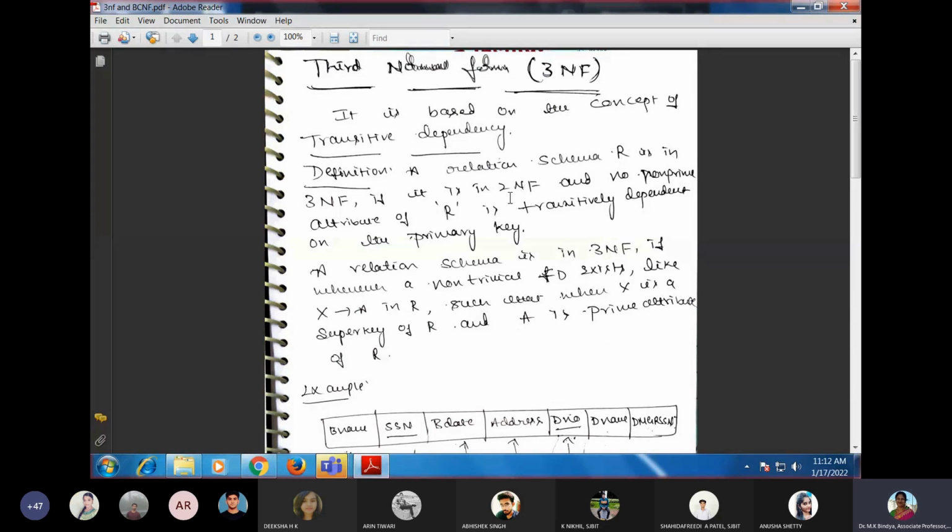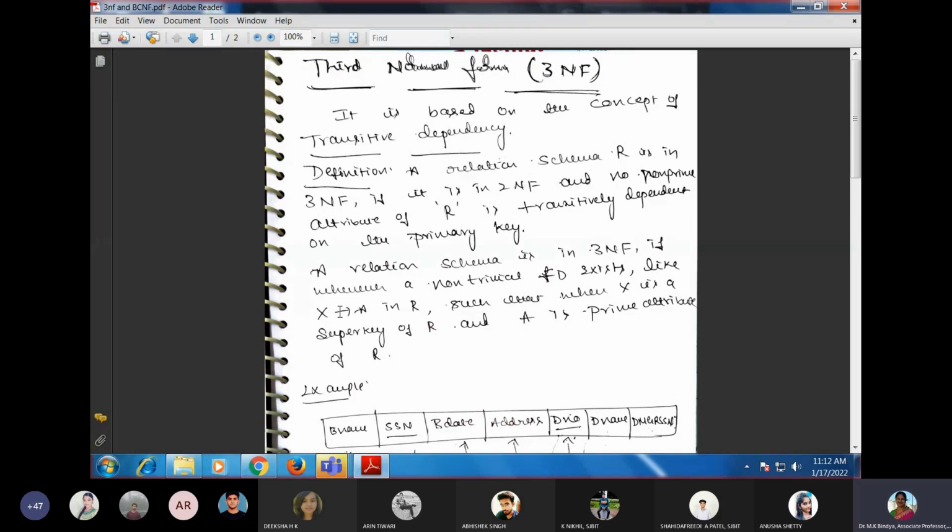It should be in the lower normal form. When we say that the relation is in 3NF, that is, it is in third normal form, what exactly should it be? It should be in 3NF. If it is in 3NF and no non-prime attribute of R is transitively dependent on the primary key, that means there is no transitive dependency.